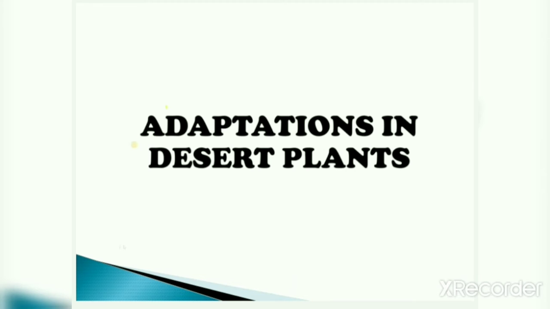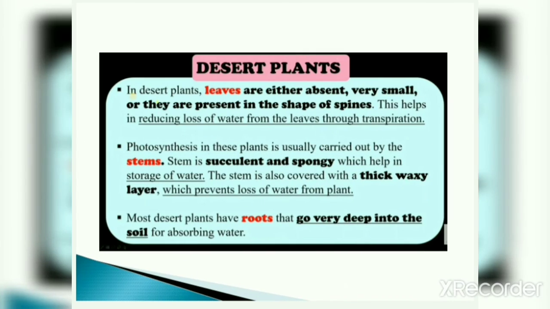Now, adaptations in desert plants. In desert plants, leaves are either absent, very small, or they are present in the shape of spines. As I told you, in desert plants, leaves are either absent, means instead of leaves they have spines, or in some plants if there are leaves they are very small, and this helps in reducing loss of water from the leaves through transpiration.